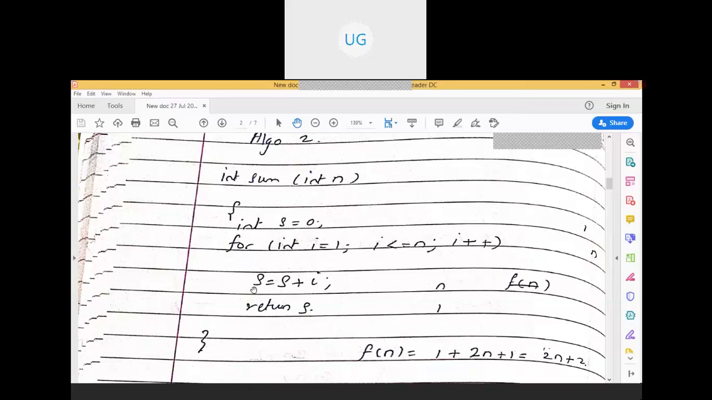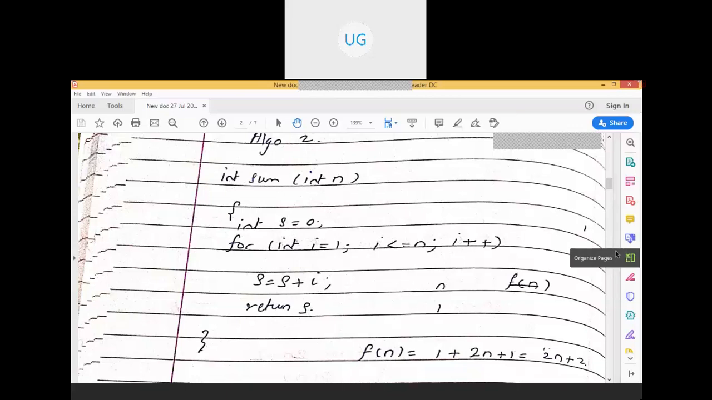Since this s is equal to s plus I is associated with the for loop, we are not representing any braces here. Only this single statement is associated with this for loop. So s is equal to s plus I executes n times. Return s means sum, and at the end, once this loop condition becomes false and it comes out of the loop, it is going to return this sum value, right?